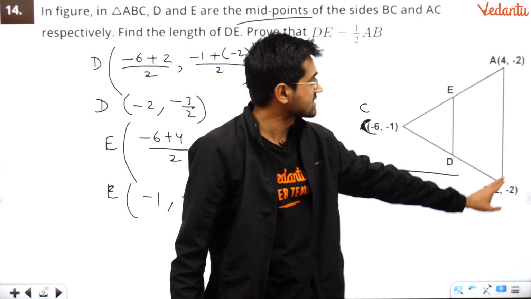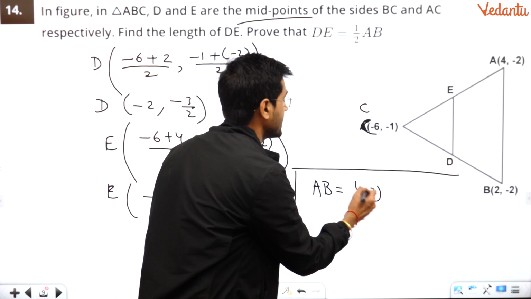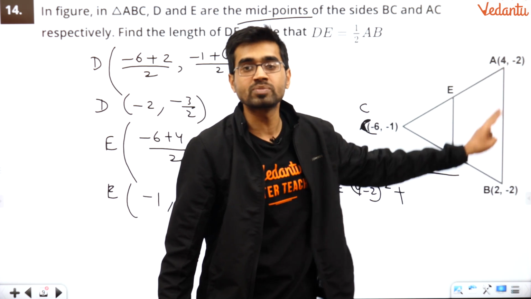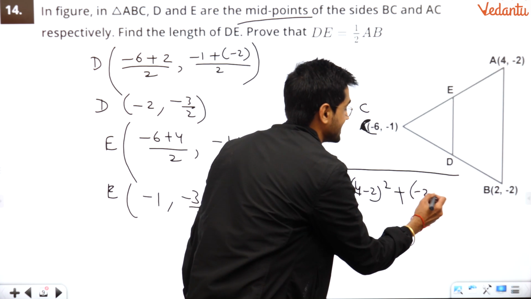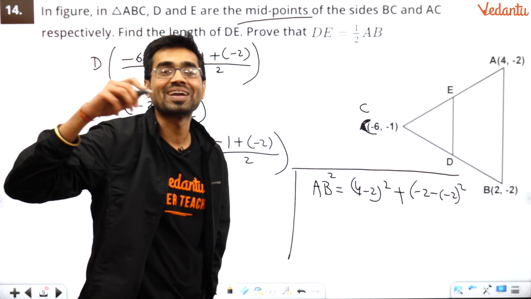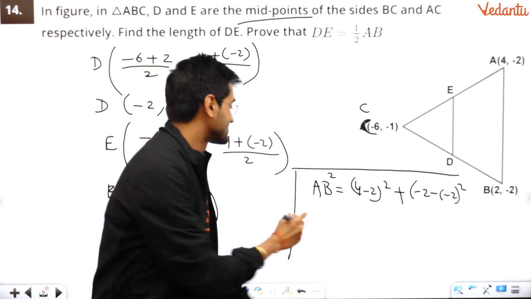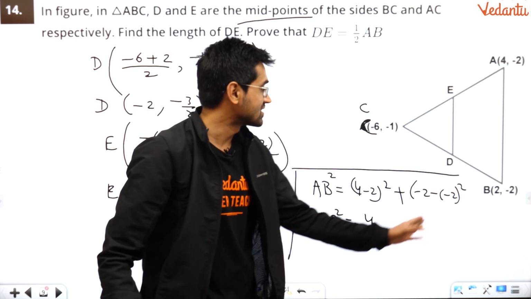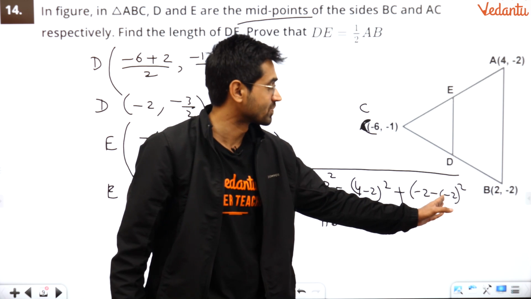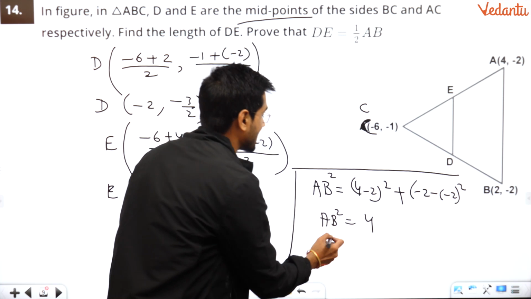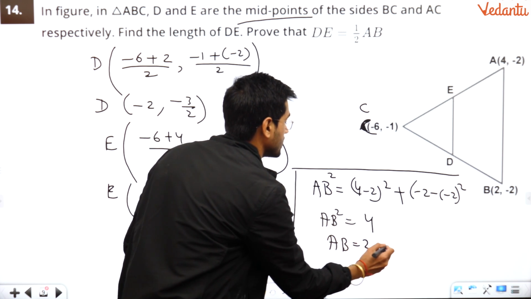So x2 minus x1: 4 minus 2 whole square plus y2 minus y1. So minus 2 is minus 2. Okay, obviously it will cancel, but still I'll write it. I'm writing a square here so that I do not have to write a root and make more mess. So what will I get? AB square is equal to 2 square, 4. Obviously this will become 0. Minus will become plus. This is negative 2, this will be positive 2. 0. What will you get? AB is equal to 2 units.